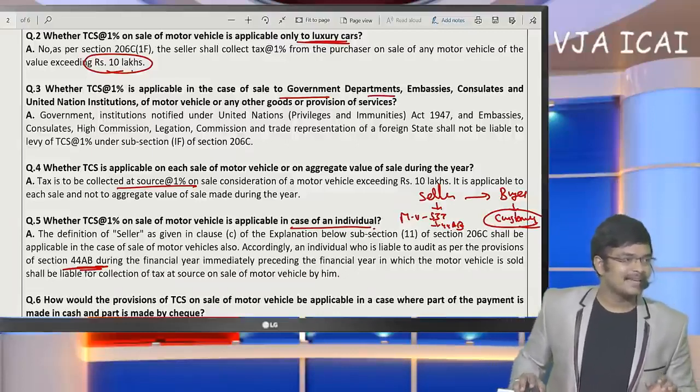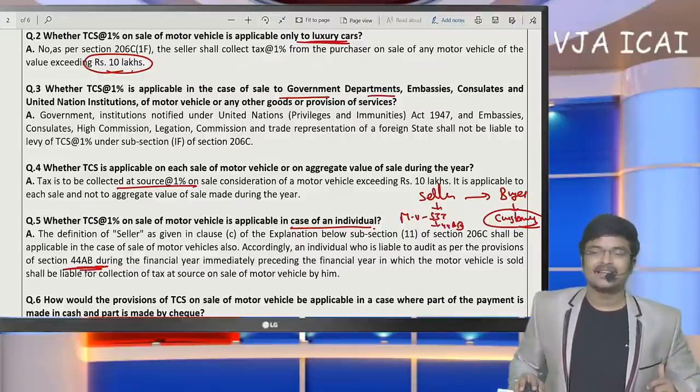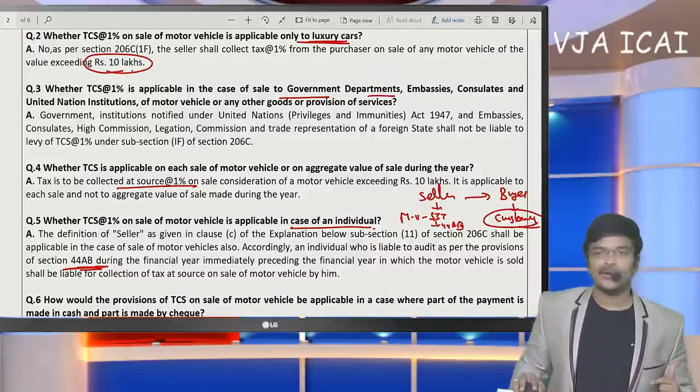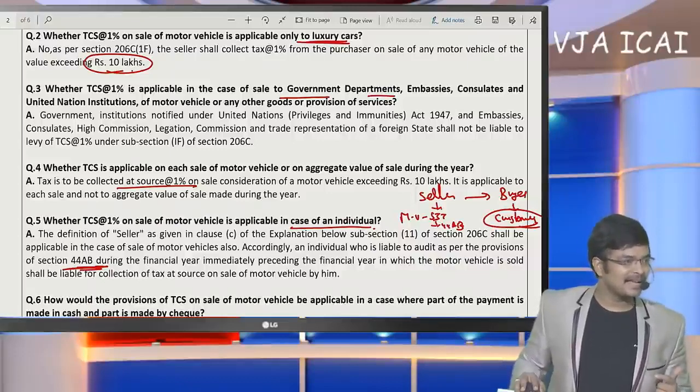Is there any mechanism with the IT department to know about undeclared bank accounts in ITR? No sir, this is a separate procedure you are going to ask. This is not a discussion to be made in public. You need to approach them. So this is not any public discussion to be made here.